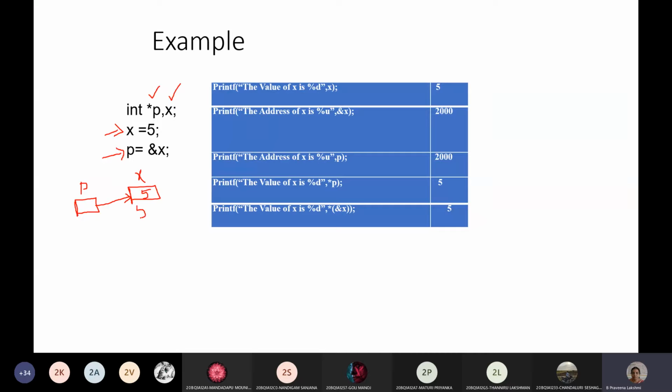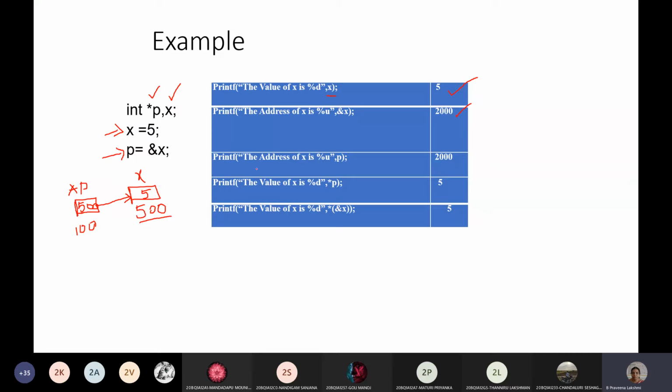So assume that its address is 500, and this is the address which is stored within the pointer variable, 500. Okay, and assume that the p variable is stored at an address of 100. Okay, now we'll see the output of these variables. Okay, the value of x is the value stored within x, that is 5. Next, ampersand x, that is the address of the x variable. Here we have assumed it as 500.